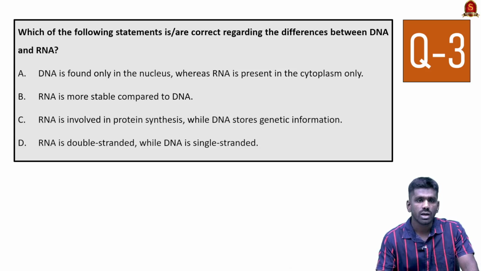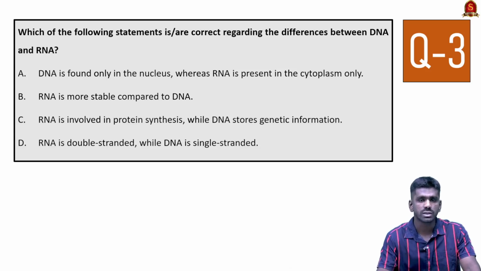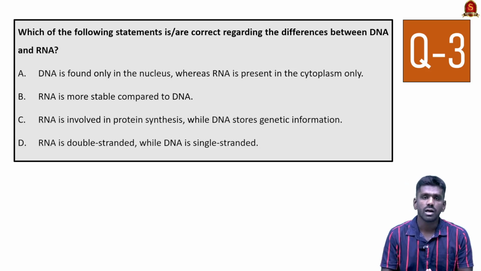DNA is found only in nucleus, whereas RNA is present in cytoplasm only. So this first statement, DNA is found in nucleus only. Yes, this part of the statement is correct. Whereas RNA is present in the cytoplasm only. This part is incorrect because RNA is present both in nucleus and cytoplasm. But DNA is found only in nucleus. So the first statement is incorrect.